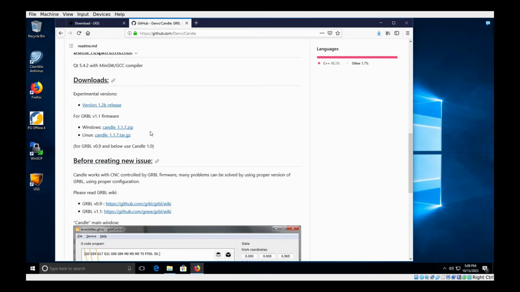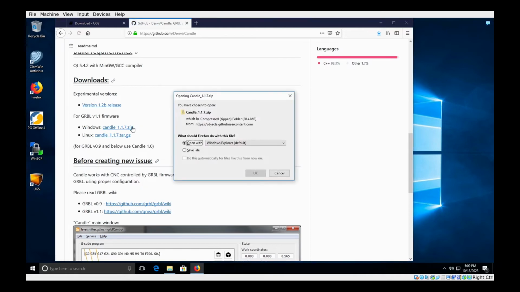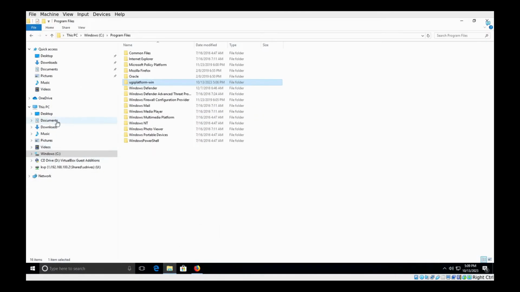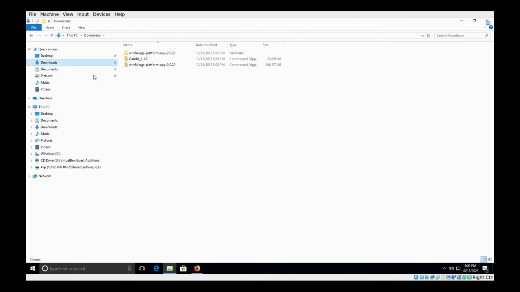So, again, same link, and you can see we've got a file for Windows called candle 1.1.7.zip. So let's click on it, save it. And it's a fairly fast download, so now let's go into our downloads folder. And there it is.